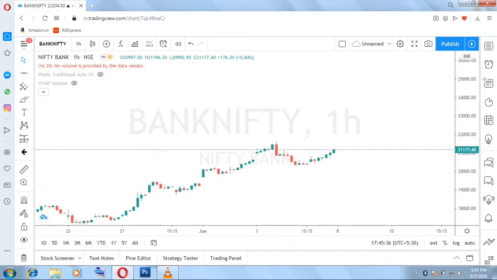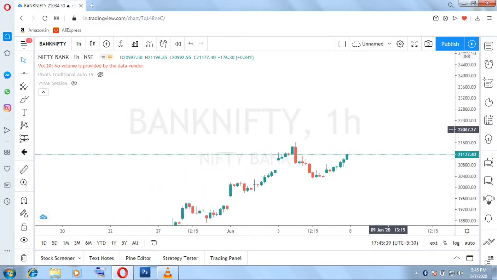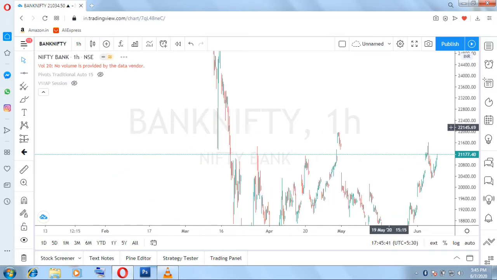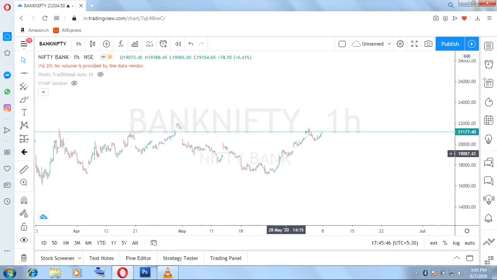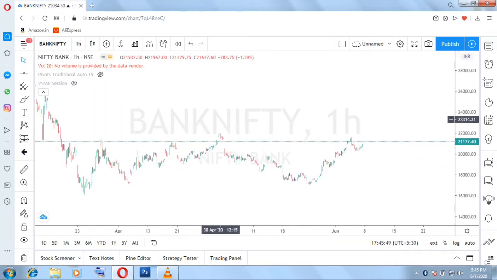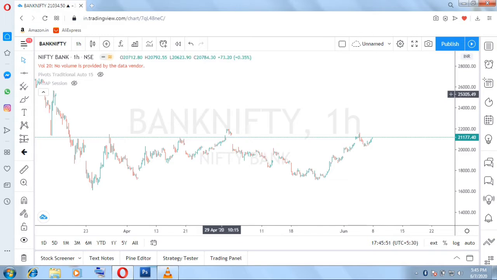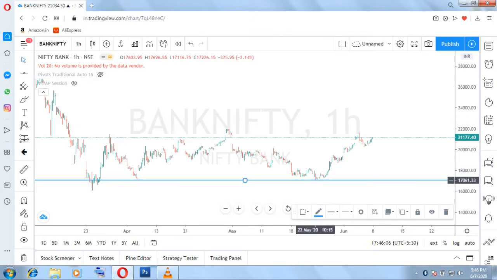So let us first go to the 1 hour chart. First I will show you what is a support and what is a resistance. So this is the 1 hour chart of Bank Nifty. What did we learn in the first part? We learned support is taken at the bottom and resistance is taken at the top. So we will draw support and resistance here. First we will see what is a support. If we see here at the bottom, at this area, a support was taken.